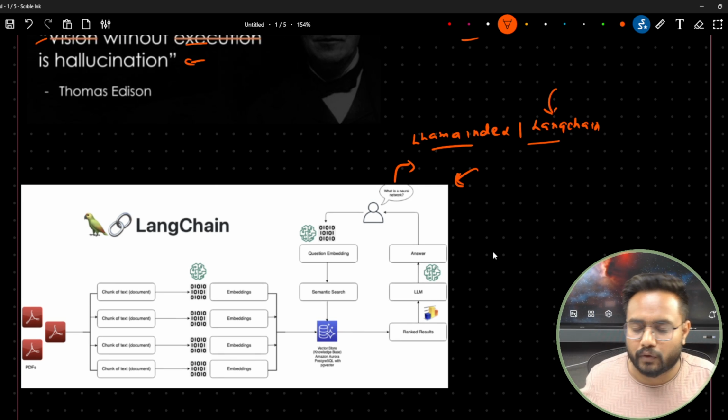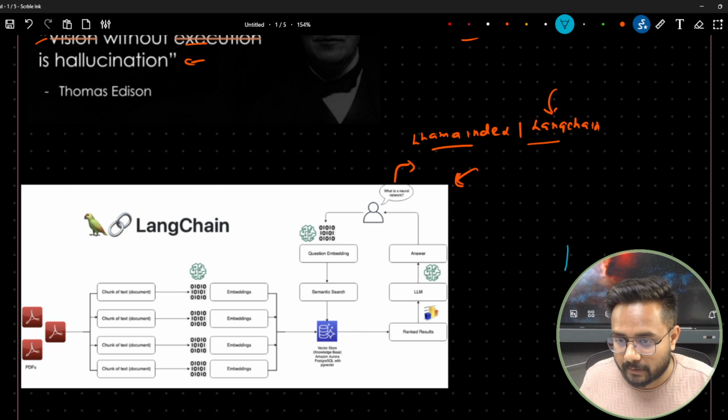Now, what is the main aim behind this LLM? Here is my LLM, a large language model.